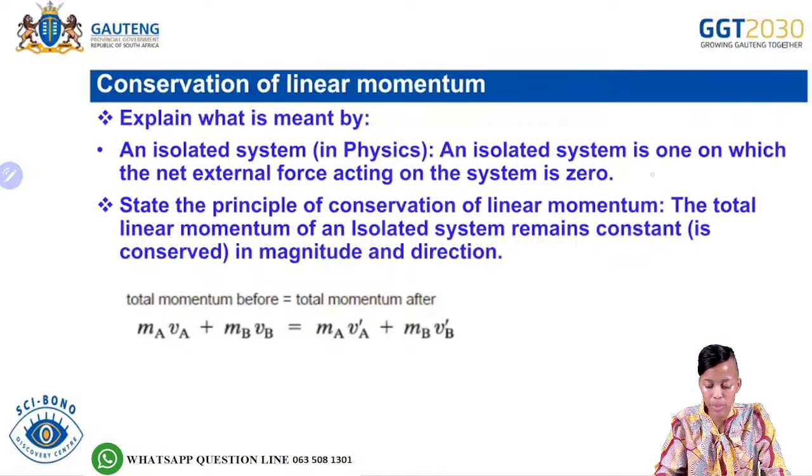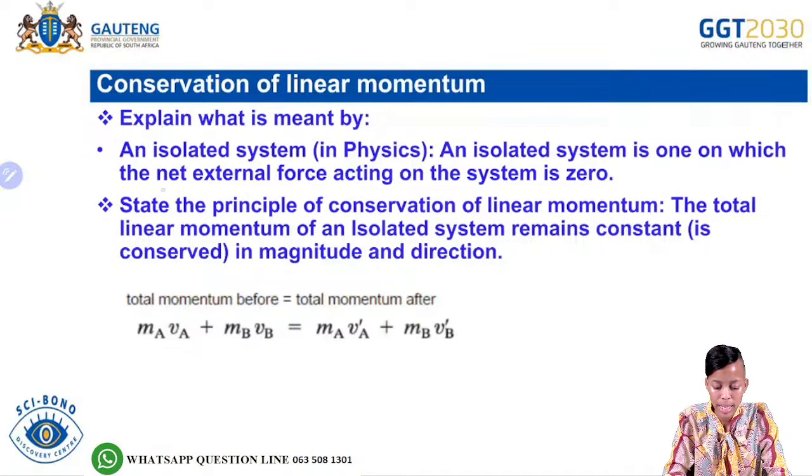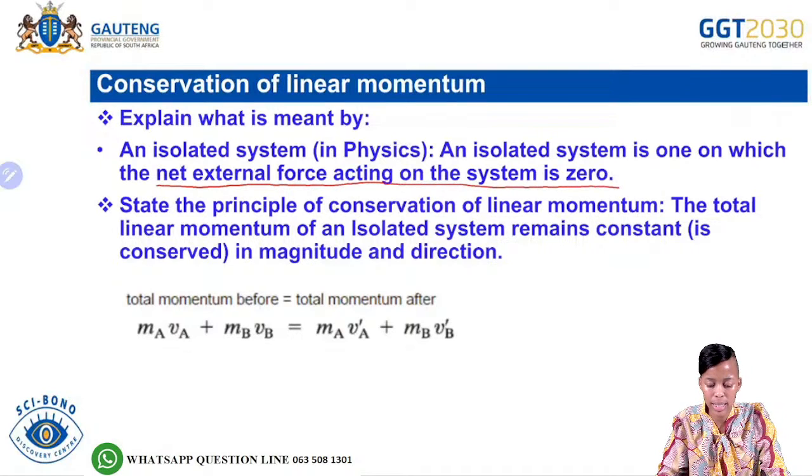An isolated system is one on which the net external force acting on the system is zero. As examples of external forces, we can have friction and the applied force. So we need to know this definition.